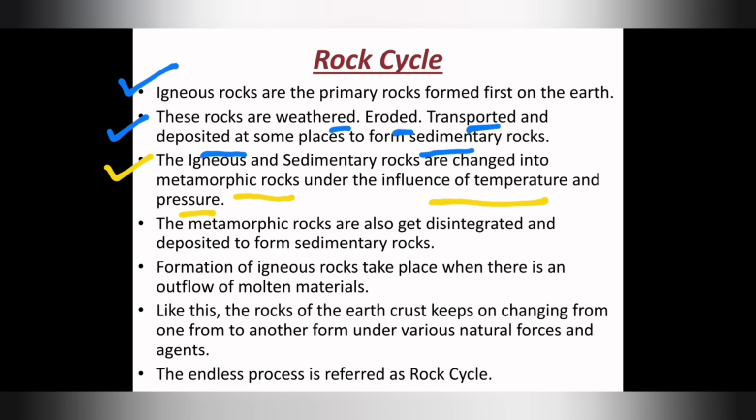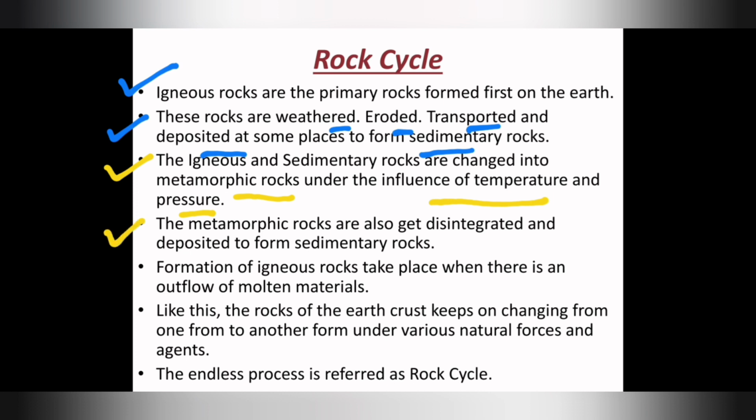In thermal metamorphism, we saw the changes in rocks are mainly caused by high temperature. And in dynamic metamorphism, the changes in the rock are mainly caused by high pressure. So when high pressure and high temperature influence, the rocks get changed.